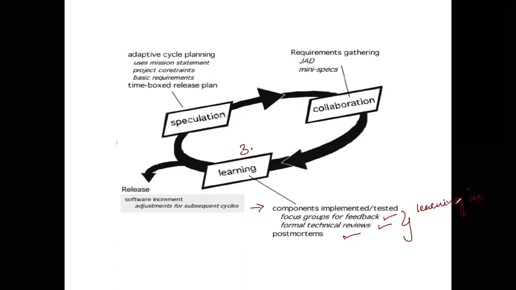Learning in three steps. Now, after all of those three phases, first, second, and third, are completed, then the software is ready for release. That is, with each increment, when all of this is completed, you're going to have a feature of the software being developed. Now, in here, if suppose you're having some issues, if some feature requires some more time or some more testing, you're going to make adjustments within the subsequent cycle. That is how you're going to deliver them. Those adjustments can be made at the releasing time.